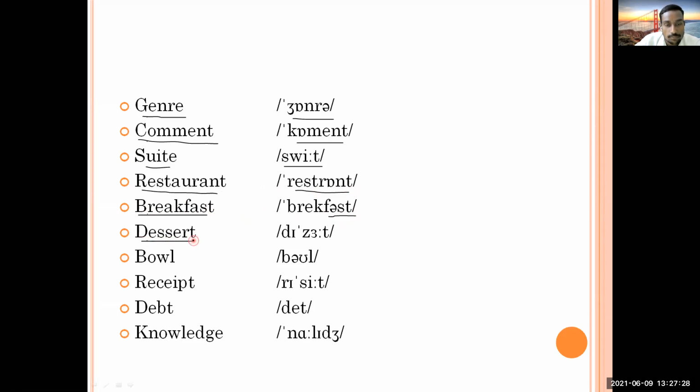What is this? How are you going to read it? Desert. And what is the meaning of desert? If you don't know, you can check in the dictionary and tell me what is the meaning of this.